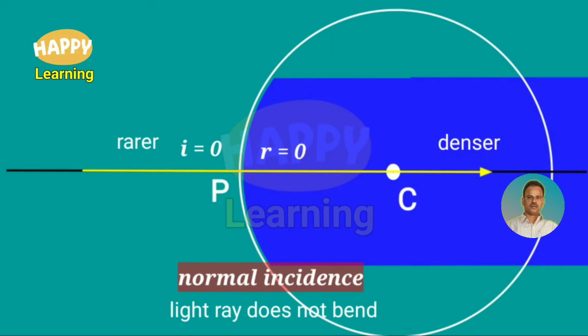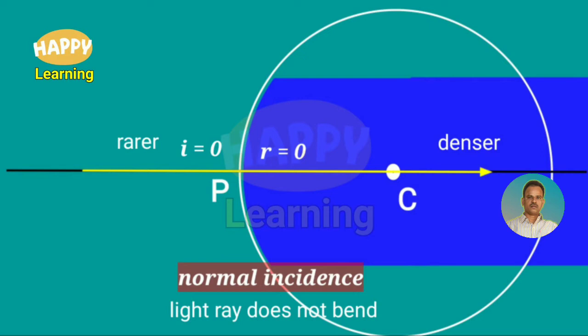Here, a ray is incident on the curved surface. The light ray is entering from rarer medium to denser medium. This light ray is passing along the principal axis. What is the principal axis? The line joining the pole P and the center of curvature C is called the principal axis. Here the light ray is incident along the principal axis. So it passes through P, then through C and continues along the principal axis.